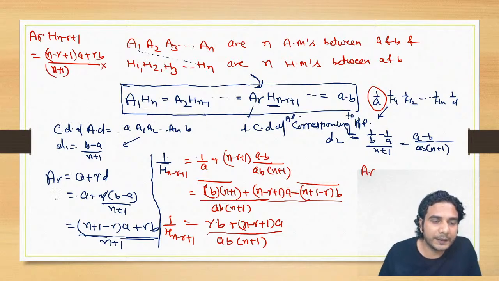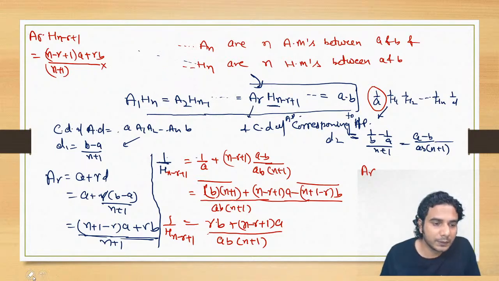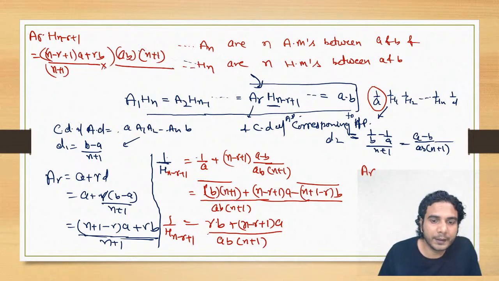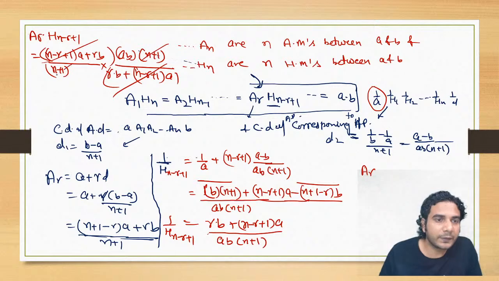And what is the value of HR? So I need some more space. Okay, so put the value of H(n minus R plus 1). So that is, take the reciprocals, it is going to be AB into (n plus 1) in the numerator divided by R into B plus (n minus R plus 1) into A. All right, so you can see this will get cancelled, n plus 1 will get cancelled, and you have got AB. All right, hence proved.